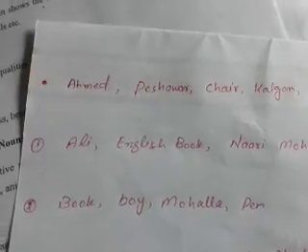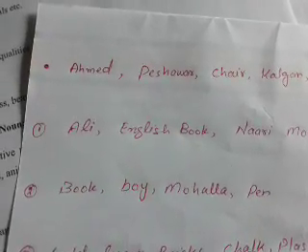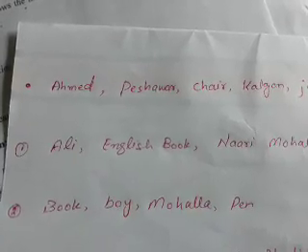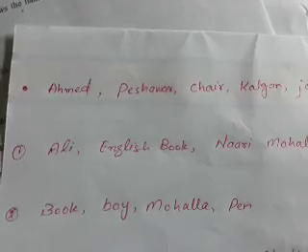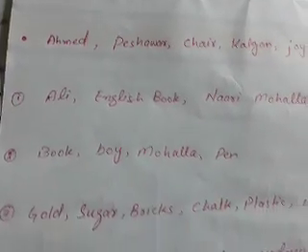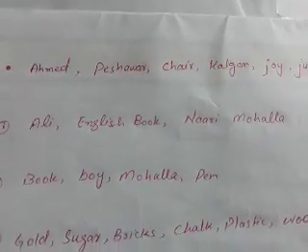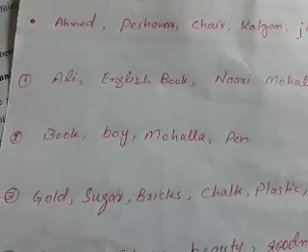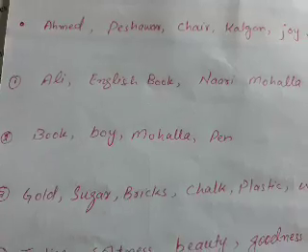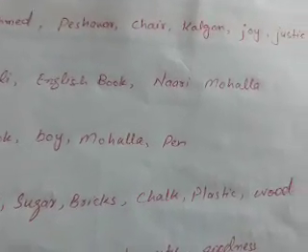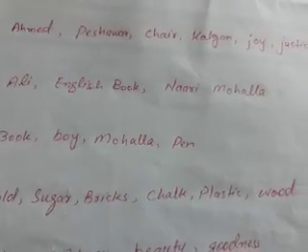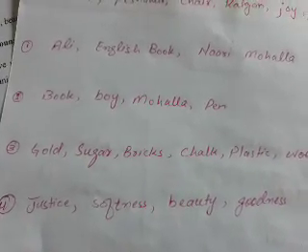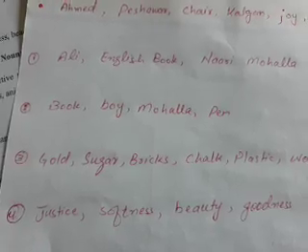And then we went for common noun: book, boy, etc. are common nouns because these are a common name given to things, places or persons, etc. And then we discussed material noun, and all these are the examples of material noun: gold, sugar, bricks, chalk, plastic, wood, etc. And then we discussed abstract noun.